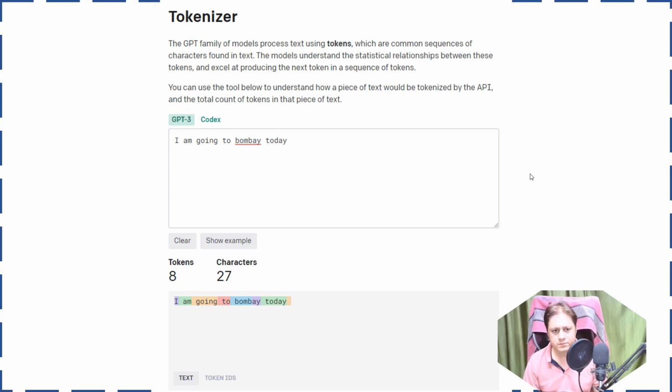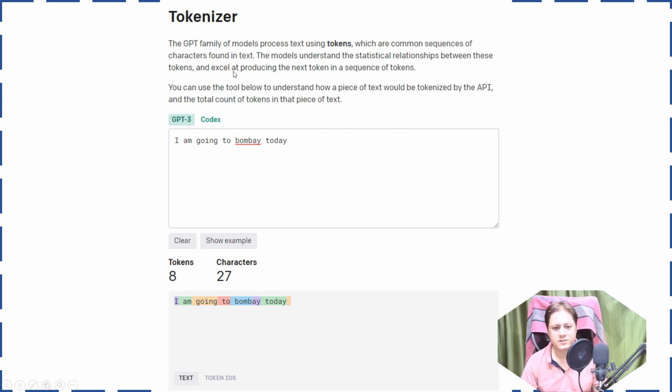Now everything is a token system in ChatGPT, and if we talk about the API, you will be charged based on the tokens. So you need to understand the token thing. I think this topic can come forward in the subsequent videos. But here is the example.